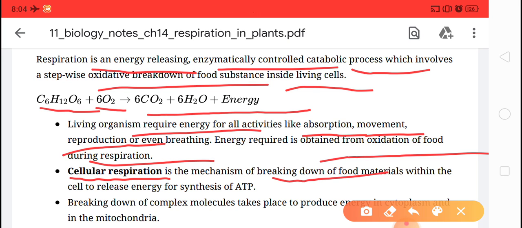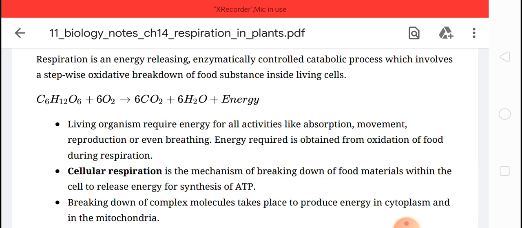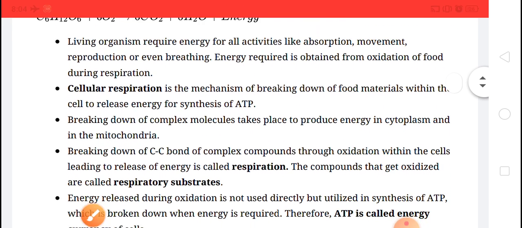It is the breaking down of food materials within the cells to release energy, that is ATP. Children, any problem regarding that?